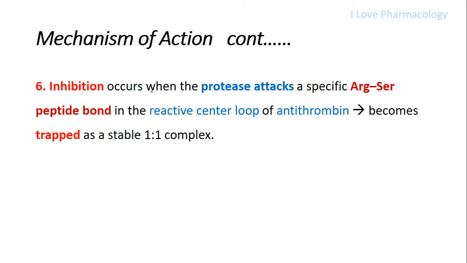Inhibition occurs only when the coagulation protease attacks a specific arginine-serine peptide bond in the reactive center loop of antithrombin. Thereby they become trapped as a stable 1:1 complex.